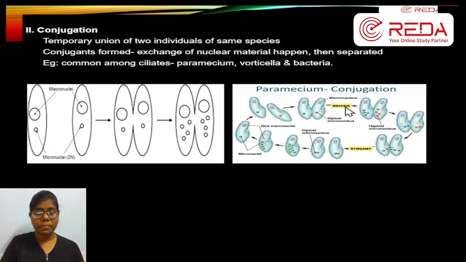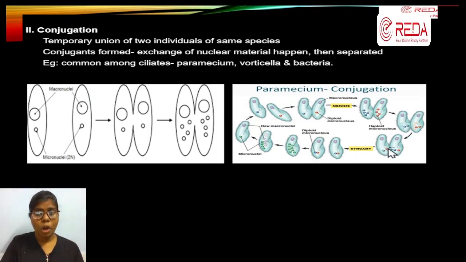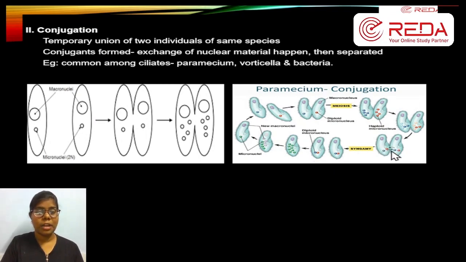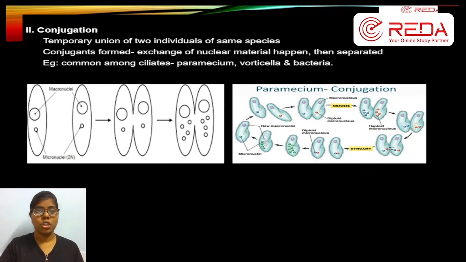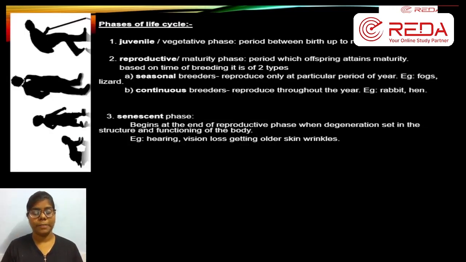By this way they form a conjugation tube. Through the conjugation tube the genetic material is transferred from one paramecium to another paramecium. So by this way the genetic material is exchanged. This is called a paramecium, and this type of reproduction is called conjugation type of reproduction.